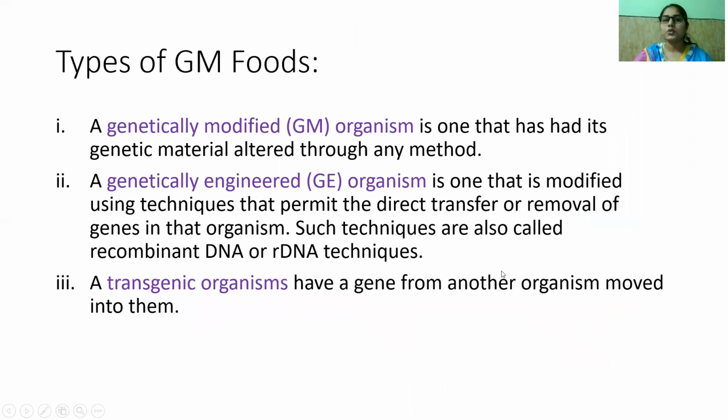Then, types of genetically modified foods. A genetically modified organism is one that has had its genetic material altered through any method. A genetically engineered organism is one that is modified using techniques that permit the direct transfer or removal of a gene in that organism. Such techniques are also called recombinant DNA or rDNA techniques. Then transgenic organisms have a gene from another organism moved into them.